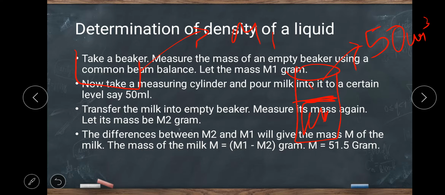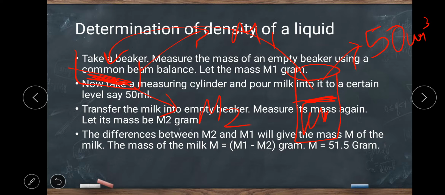Transfer the milk into the beaker. The next step is to transfer the milk into the empty beaker. After transferring the milk, measure its mass again. The mass of this beaker containing the milk came to m2 gram.